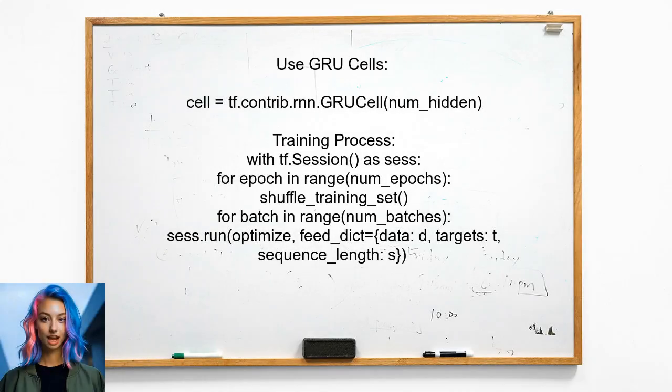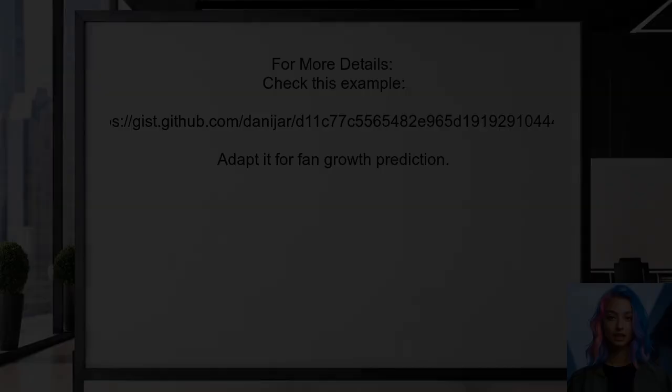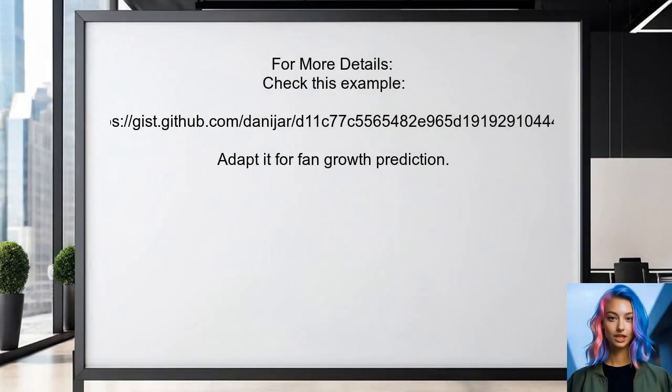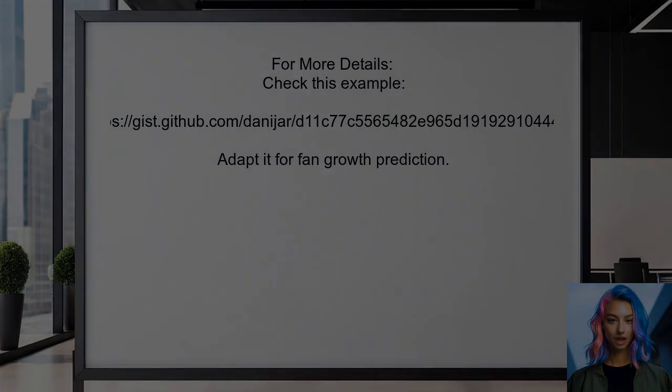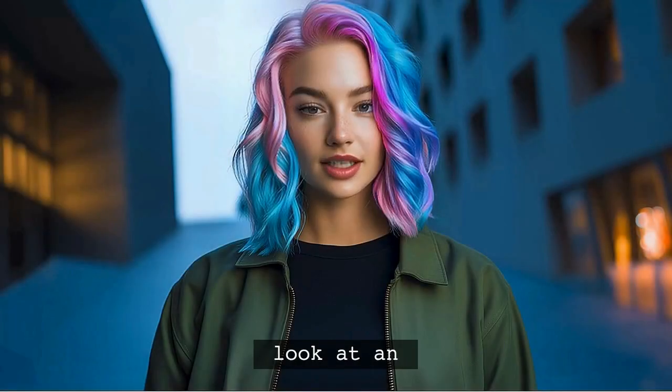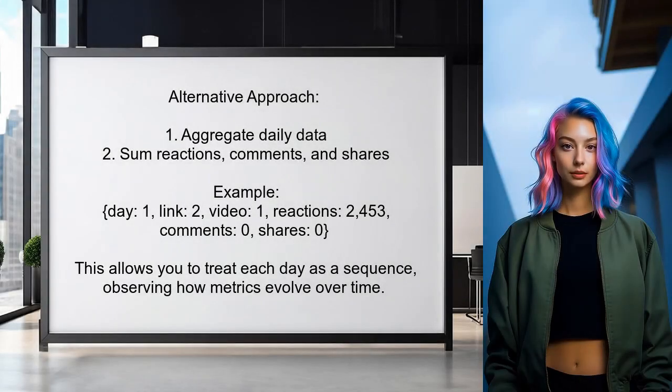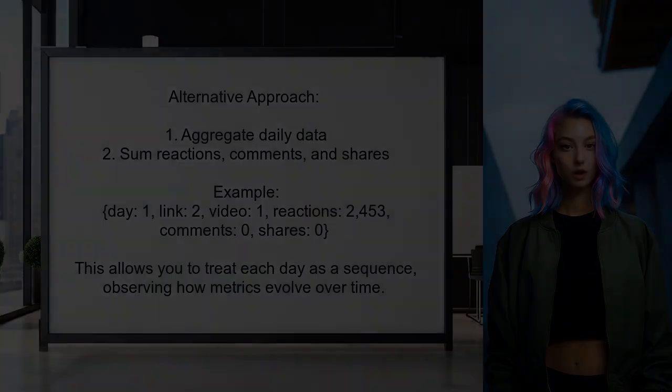They also mention using GRU cells for efficiency and provide a sample code snippet for setting up the RNN and training process. Finally, they recommend checking out an external example for more implementation details, which can be adapted for predicting fan growth. Let's take a look at an answer from another user. An alternative approach suggests that instead of using a recurrent neural network for daily predictions, you could sum all relevant information for each day. This means aggregating data like reactions, comments, and shares into a single row for each day.